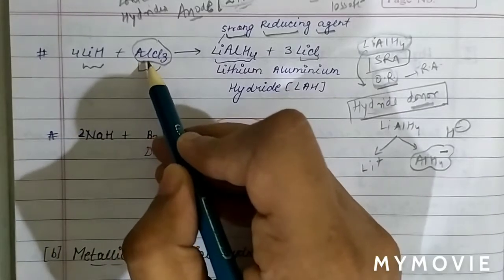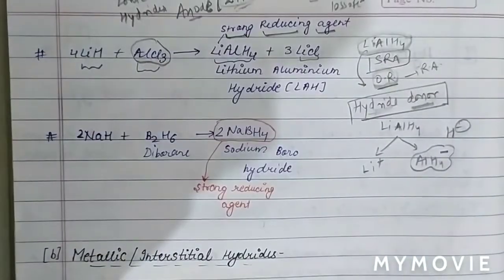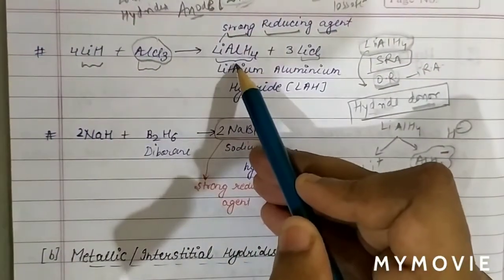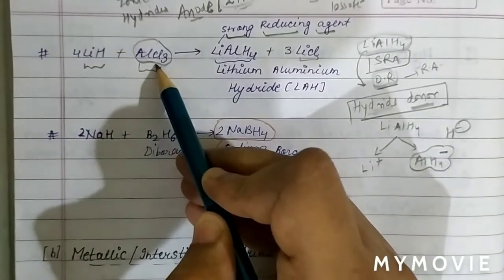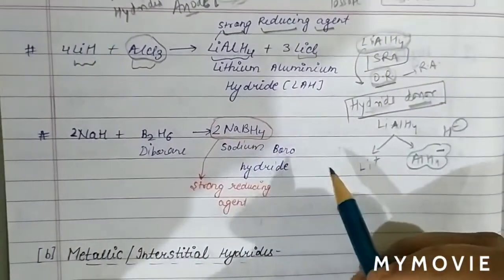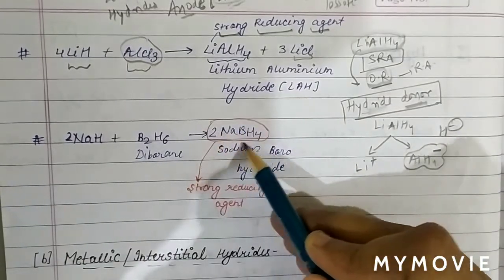So for preparation of lithium aluminum hydride, what do we use? Lithium hydride with AlCl3. In the same way, we can also prepare sodium borohydride.